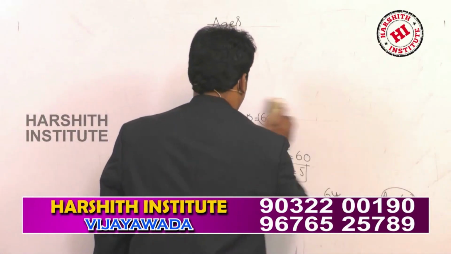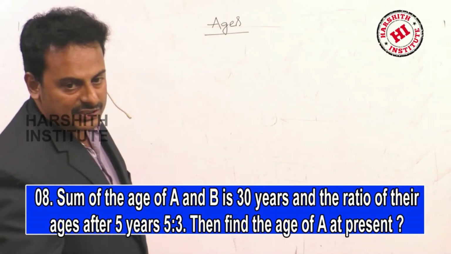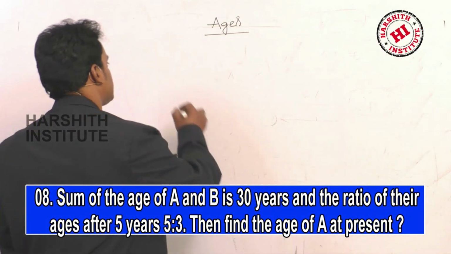Problem number 8. Sum of the ages of A and B is 30 years.